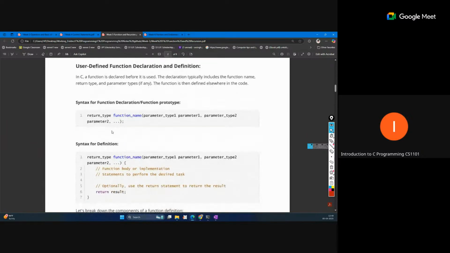So for user-defined functions, this is the syntax for a function. We have to define the return type, so what type of value the function will return. If it is not returning anything, we simply write void. This is the function name. You can give any name, as with a variable, and you have to define the open bracket and close bracket inside. This is the prototype of the function.